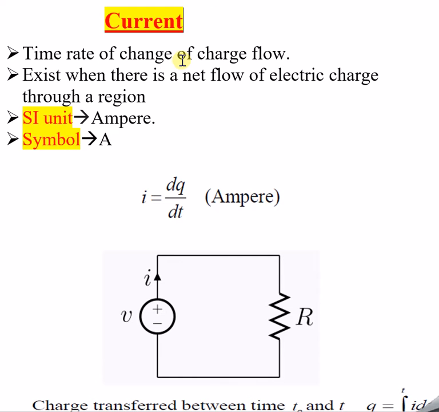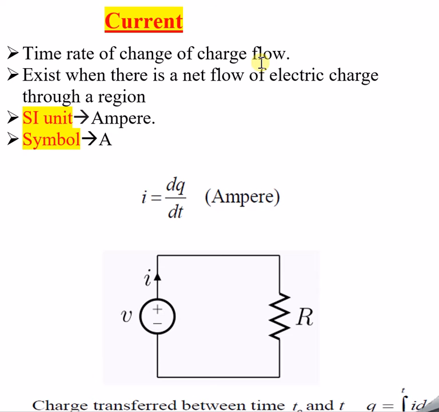Current, in simple words, is the rate of flow of charges. So the time rate of change of charge flow is one and the same thing. The rate of flow of charges is called current.